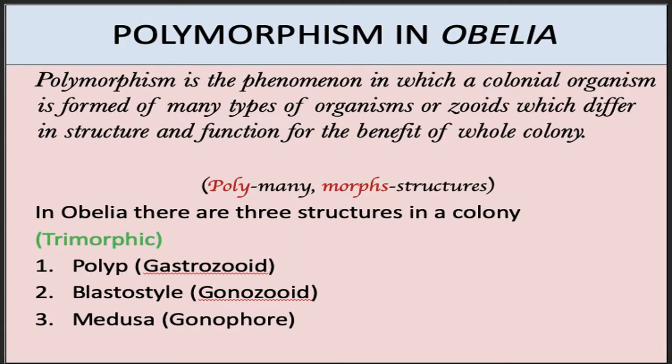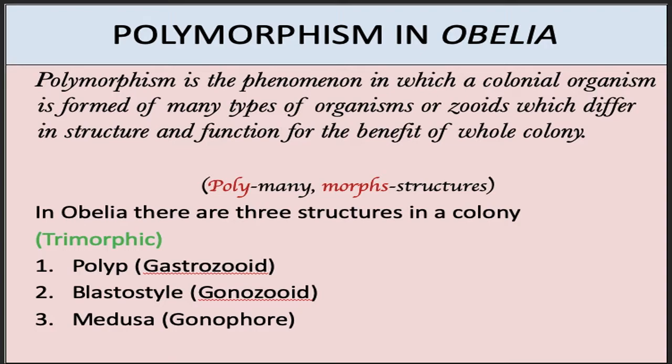Here comes an important phenomena known as polymorphism in coelenterates. Polymorphism is a phenomena in which a colonial organism is formed of many types of organisms, which are also called as zooids, which differ in structure and function for the benefit of whole colony.